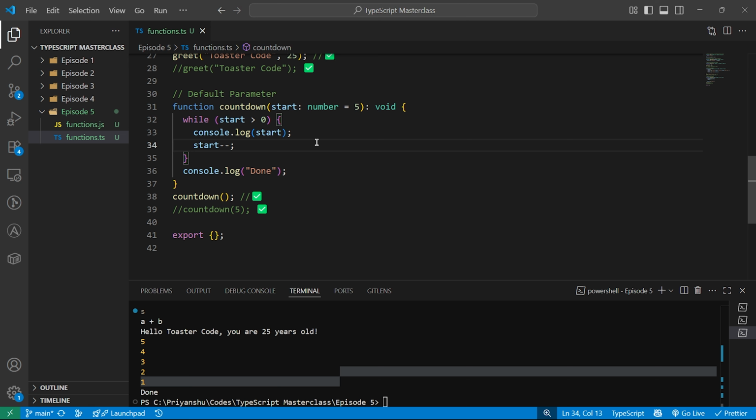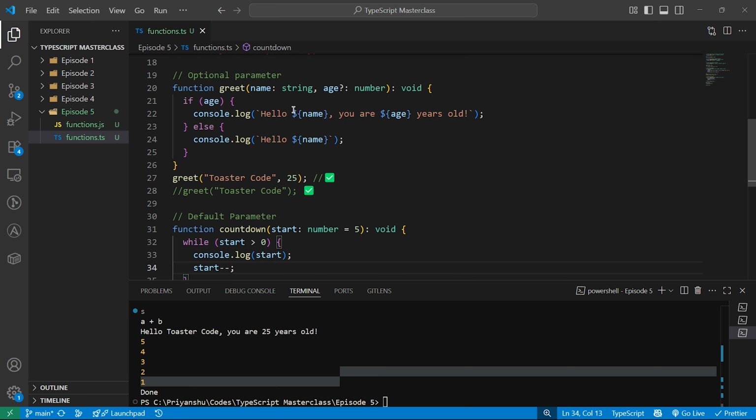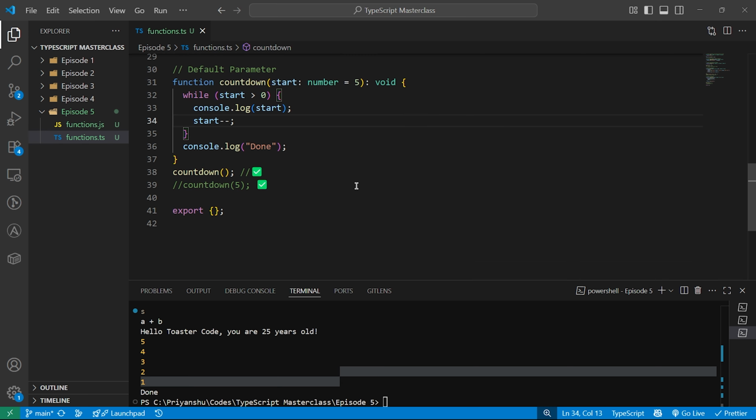So here you can mix required and default parameters. Like this is the optional parameter, this is the default parameter, you can mix and match it. Okay, and you can use it.